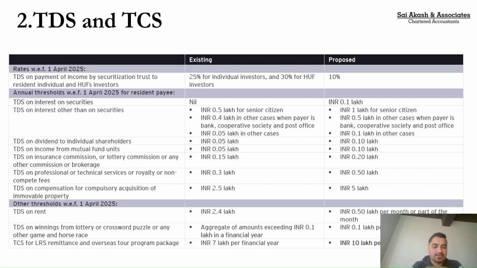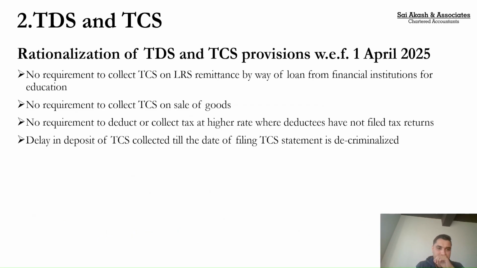Coming to TCS on the LRS remittance scheme and overseas tour package program, wherein you are sending money outside India under the Liberalised Remittance Scheme, that too in the form of an overseas tour package program. Previously, the limit was 7 lakhs. Now they have increased the limit from 7 lakhs to 10 lakhs. So these are the TDS rates. To proceed ahead, there are some provisions which are rationalized with effect from 1st April 25.